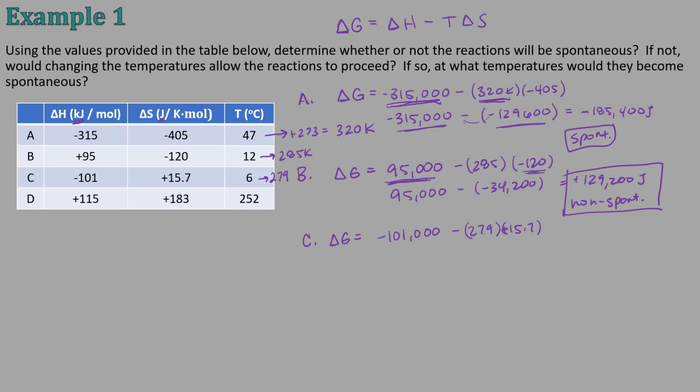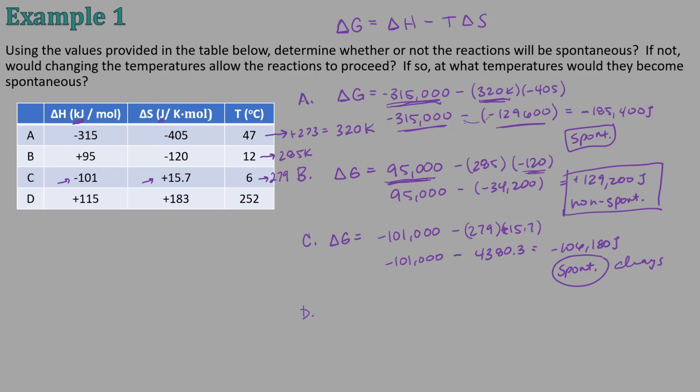So here I can already tell that this is going to be spontaneous because I have a negative, a hot mess, right? It's getting more messy. So this is negative 101,000 minus positive 4,380. So I get negative 106,000. And so this is going to be spontaneous, and it's always spontaneous.